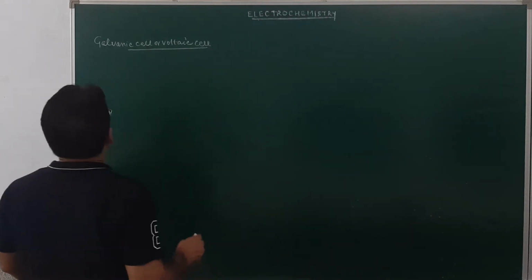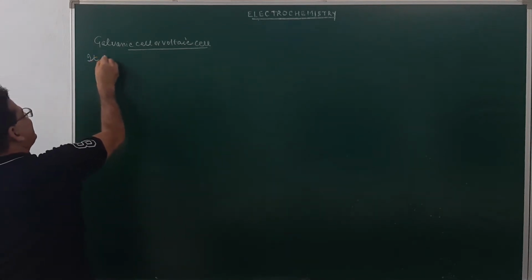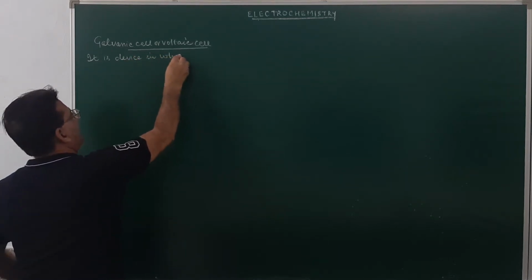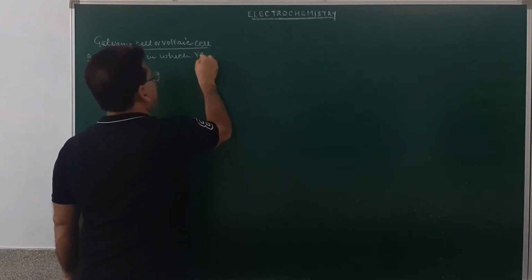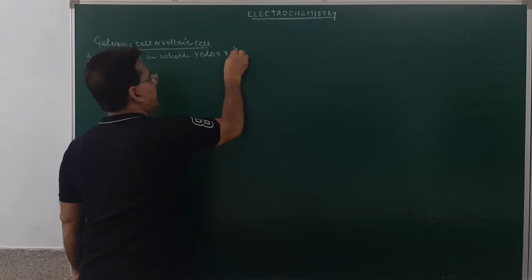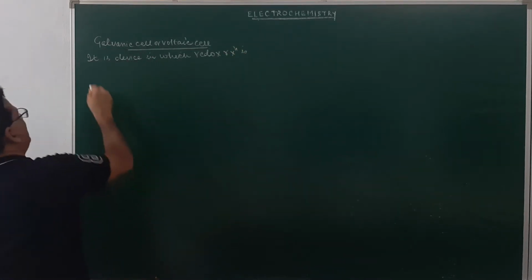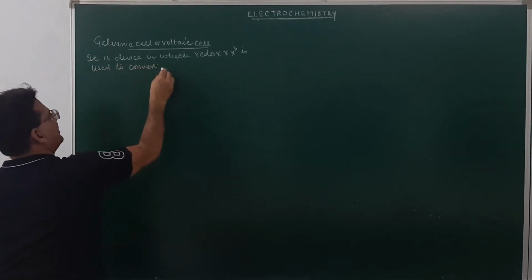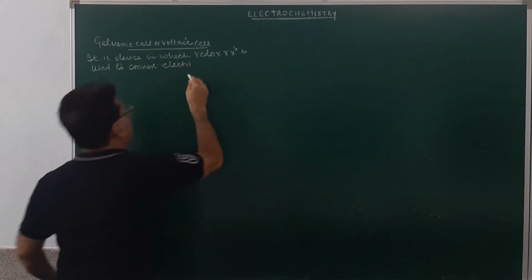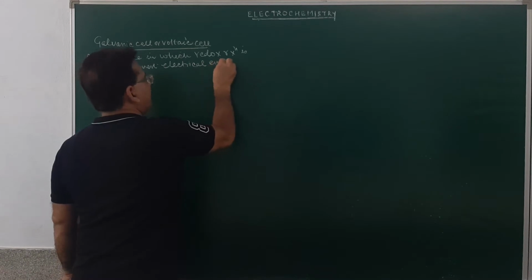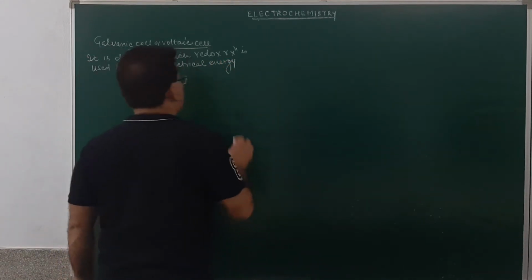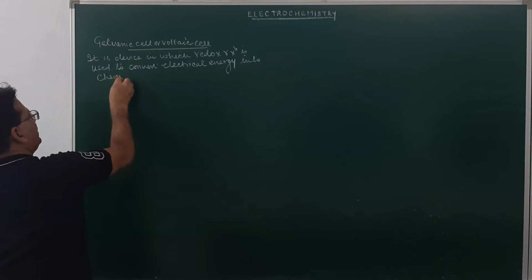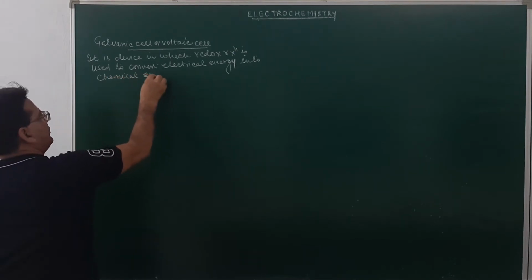How do I define the galvanic cell? It is a device in which redox reaction is used to convert chemical energy into electrical energy.